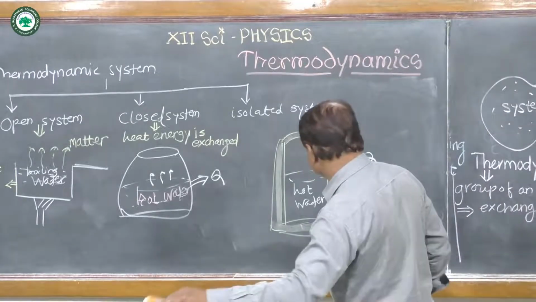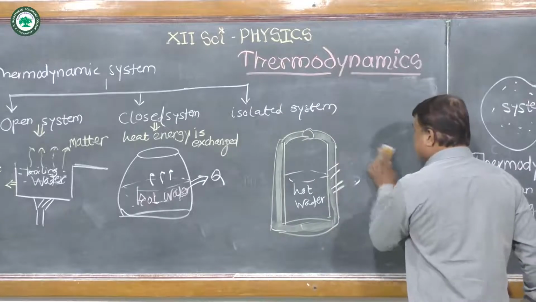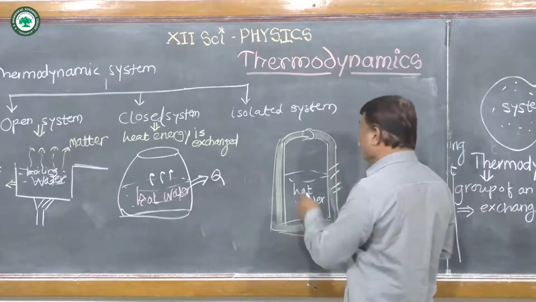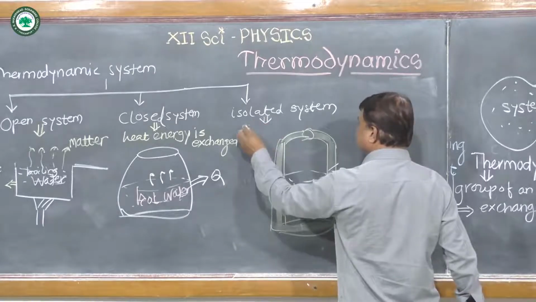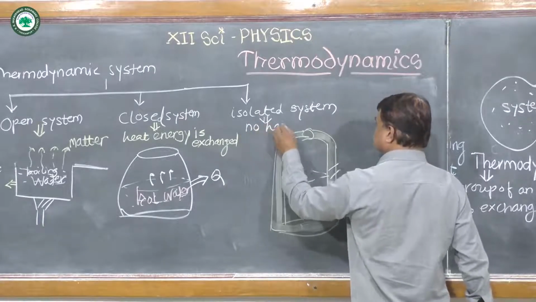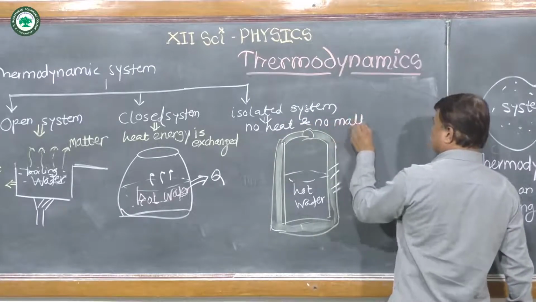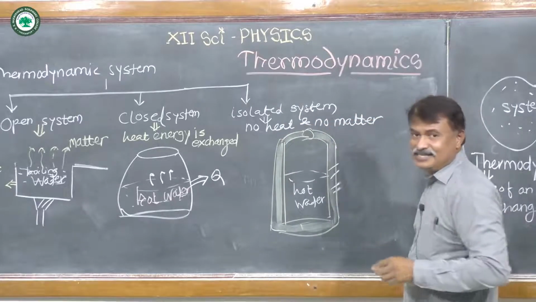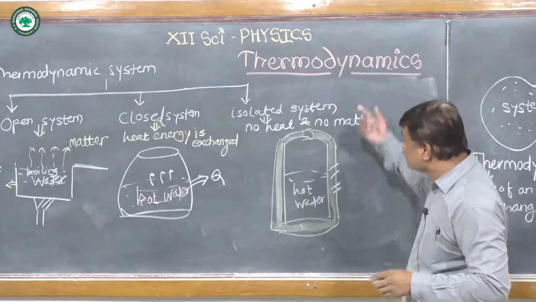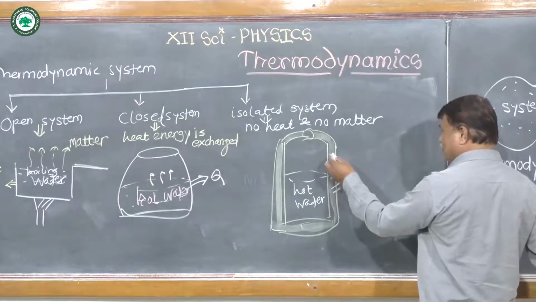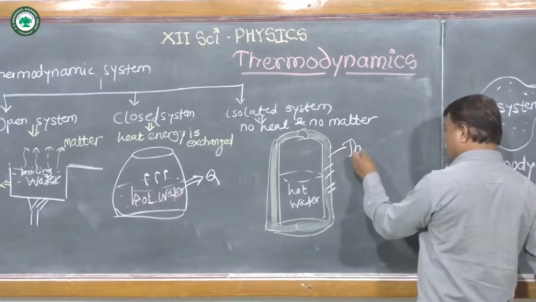So this system is called an isolated system. In that case, no heat and no matter is exchanged with the surrounding. Such a system is called an isolated system. An example of an isolated system is a thermos flask.